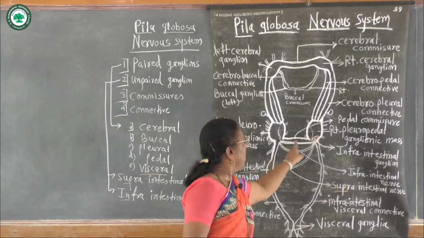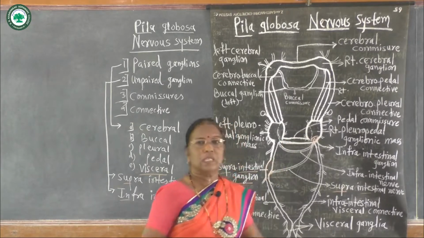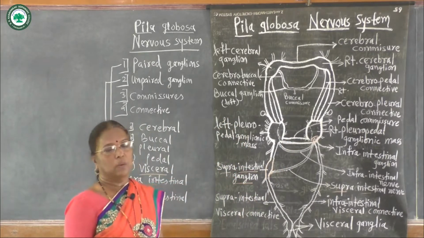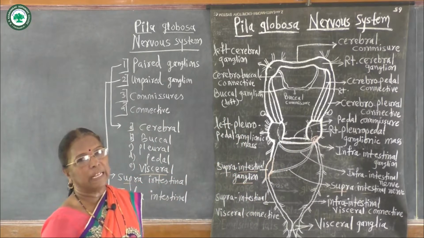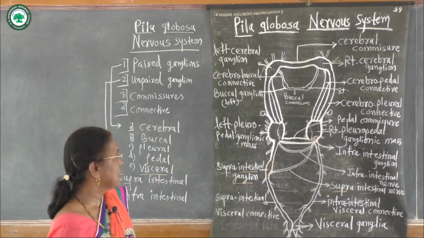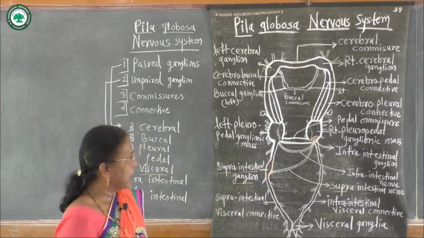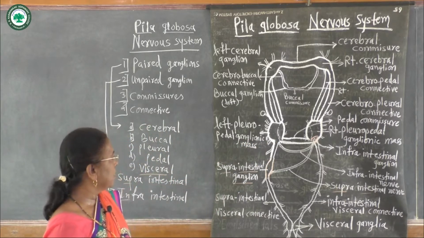Then on the inner side there are the pedal ganglions. They join with the pedal commissure. This is the pedal commissure. These pedal ganglions supply their nerves to the foot muscles and the foot gland, that is the pedal gland which secretes mucus. All these organs are supplied by these pedal ganglions, that is the main foot.